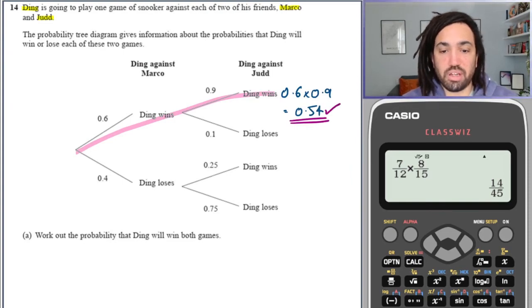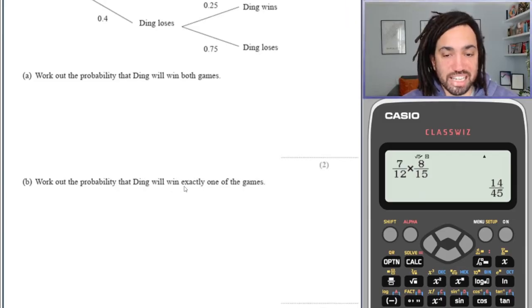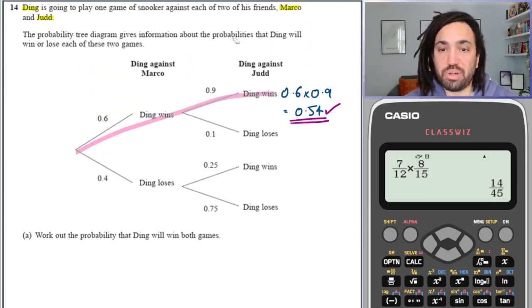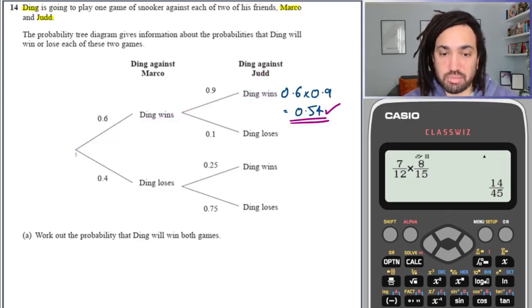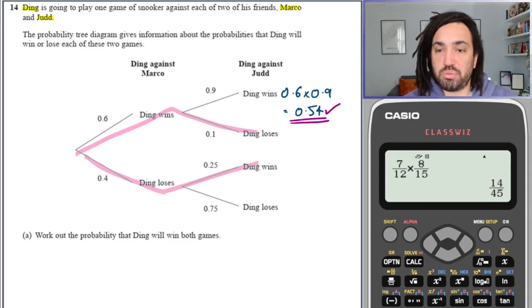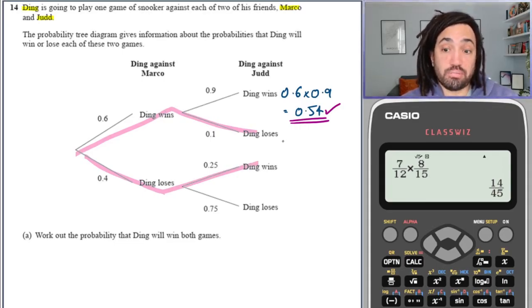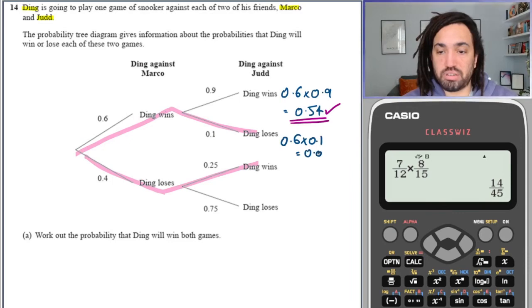Perfect. Okay, work out the probability that Ding will win exactly one of his games. Fine, well, how are we going to win exactly one? Well, the only way to do that is winning and then losing, or losing and then winning. And notice I said the word or there. So in order to do the first branch, we do 0.6 times 0.1, which is equal to 0.06.